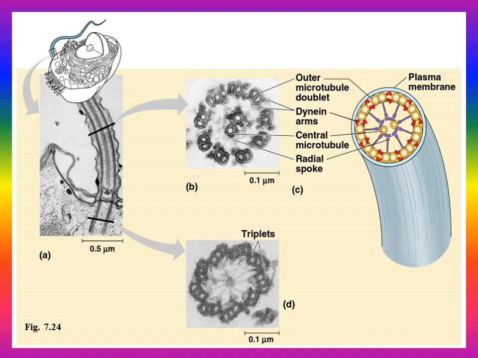This is the structure of cilia and flagella. Cilia and flagella have a common internal structure. This is the cross section. The outer layer is nine doublets of microtubules, and in the center are two single microtubules. One doublet of microtubules is also called an axoneme. This is the structure of cilia, and both cilia and flagella have a common structure.